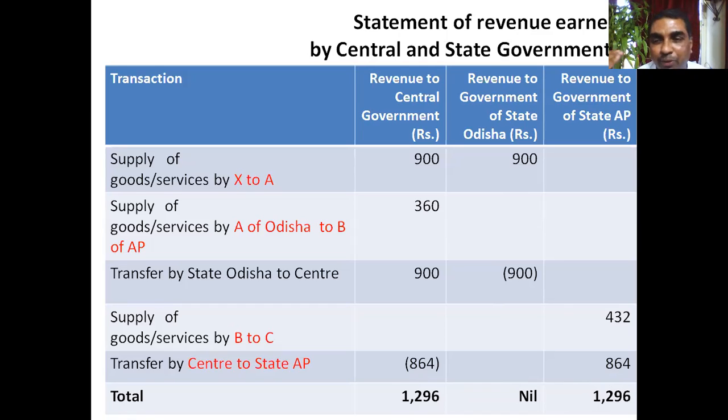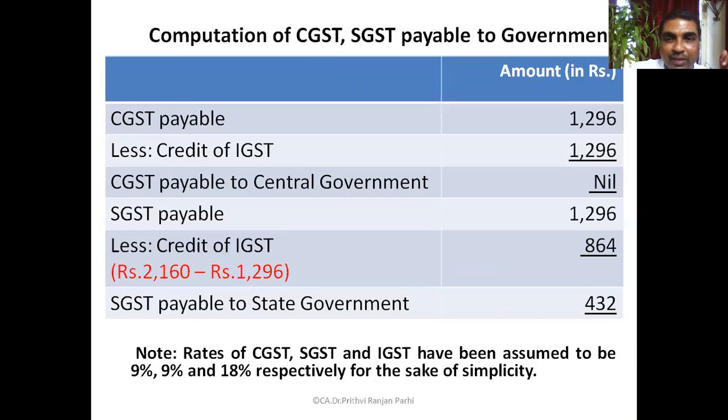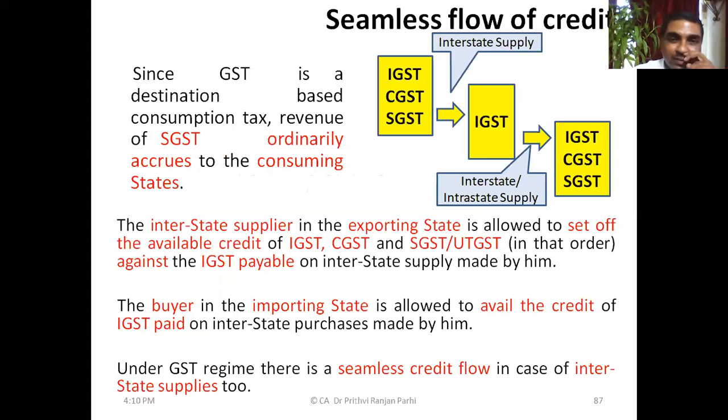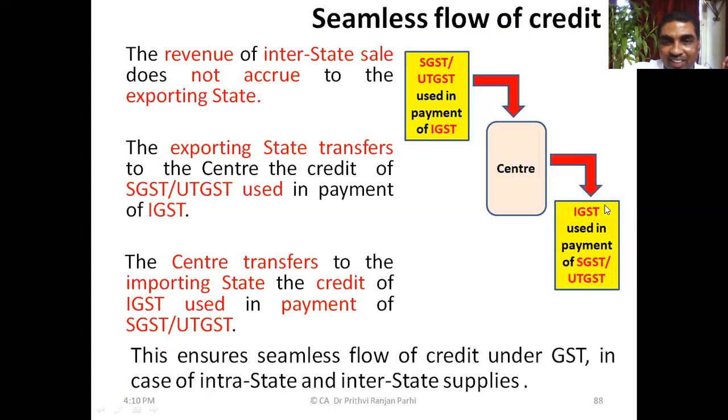Okay, I wanted you to understand this example so that it will help you understand the basic concept you have learned: how SGST, UTGST which is used for payment of IGST is transferred to the center, and the center transfers the IGST used for payment of SGST and UTGST to the state. Through this process we also understand how IGST, CGST, SGST credits can be utilized for settling IGST liability, and IGST credit is also utilized for settling IGST, CGST, and SGST liability.